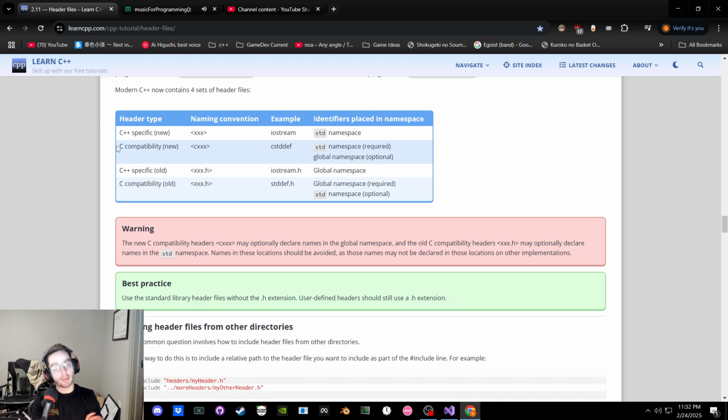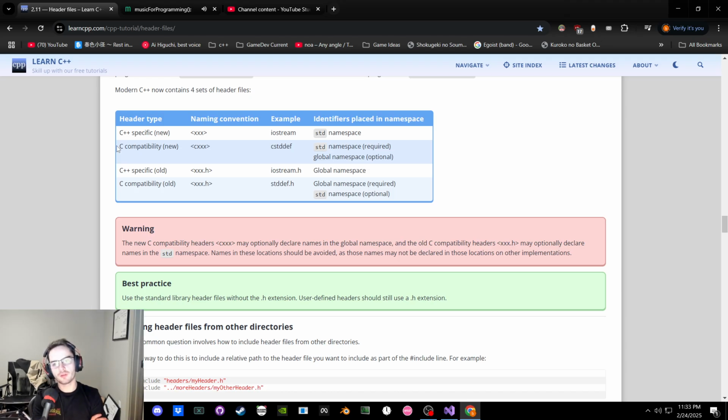Or not conflicts, but the opposite. It's just not declared. So in one file, I'm including one of these, in another file, I'm including another, trying to get the same variable. I know that the old C standard definition .h has this global variable, but in the new one, it's also there. So maybe it works, maybe it's not. I don't know.